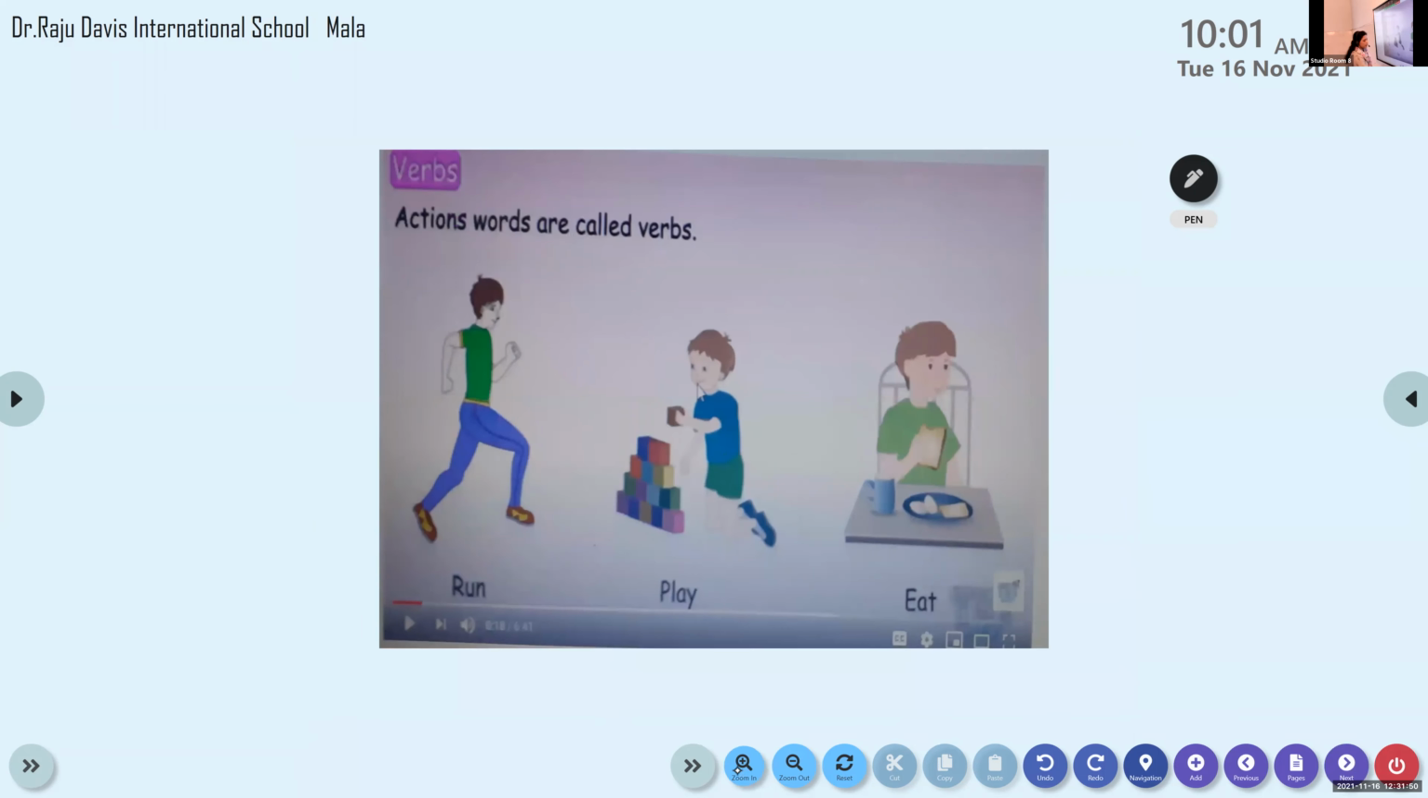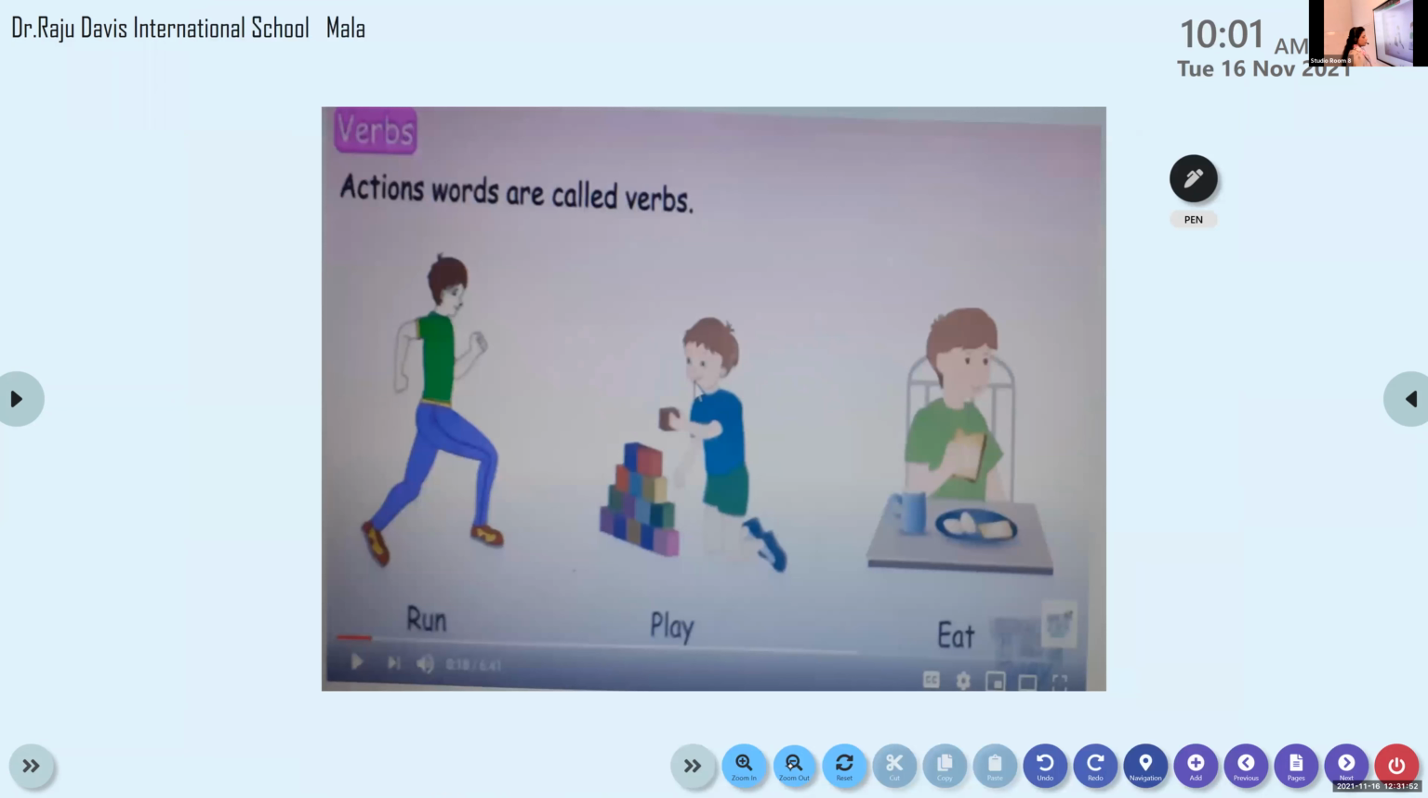Now all of you look at the slide. What is the picture you can see here? You can see run, play, eat. So these are the examples of action words.